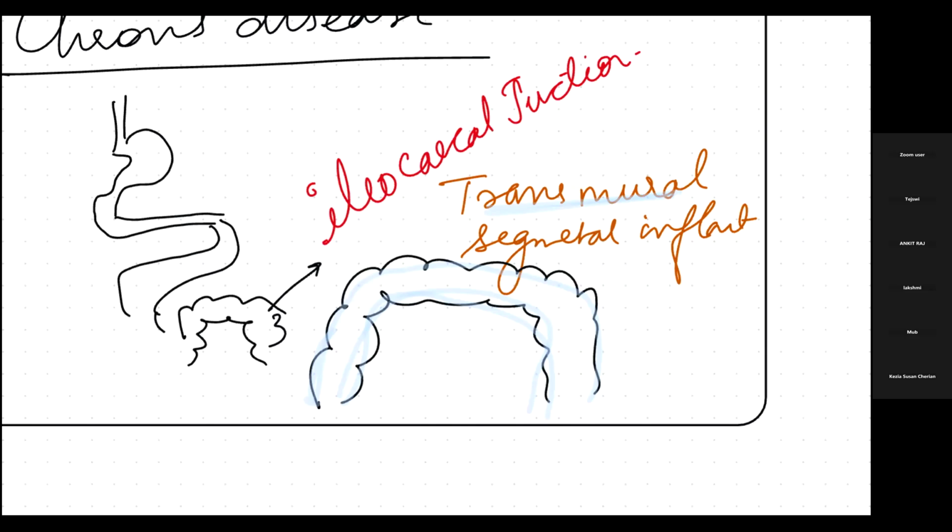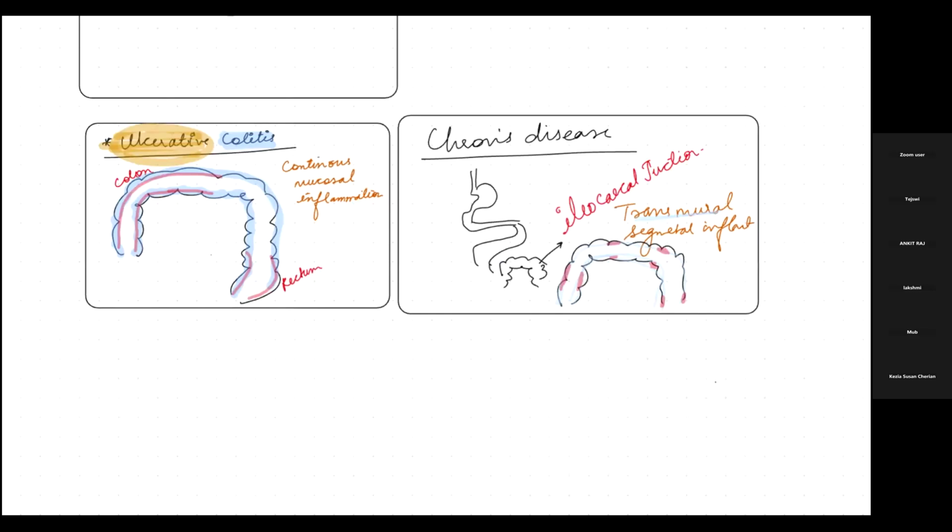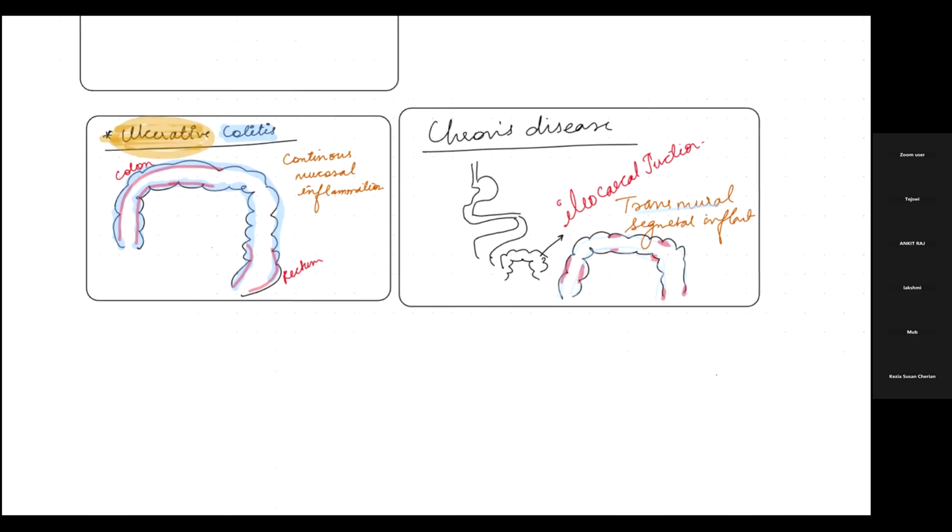This particular inflammation will be segmental. Let's suppose this part is having inflammation, then this part will have inflammation, then this part, then this part. I hope you can see a clear difference between ulcerative colitis and Crohn's disease. In ulcerative colitis, it was continuous mucosal inflammation, whereas in Crohn's disease, it is transmural segmental inflammation. In ulcerative colitis, it could be either in the colon or rectum. Here it is any part of the GIT, but mostly in the ileocecal junction. I hope it's clear.